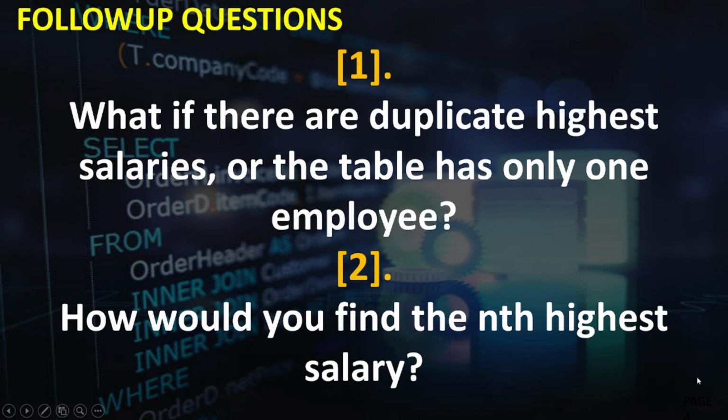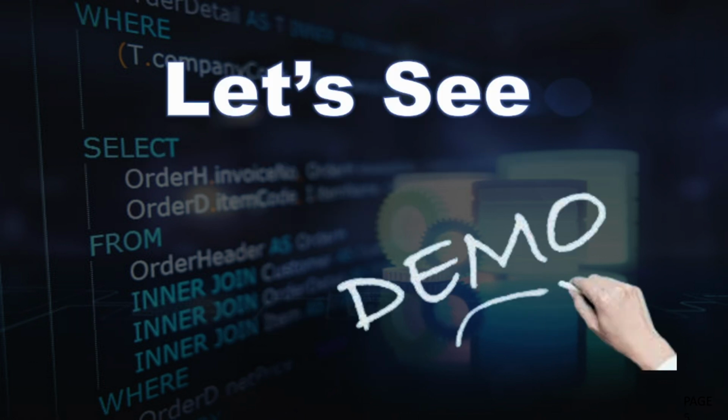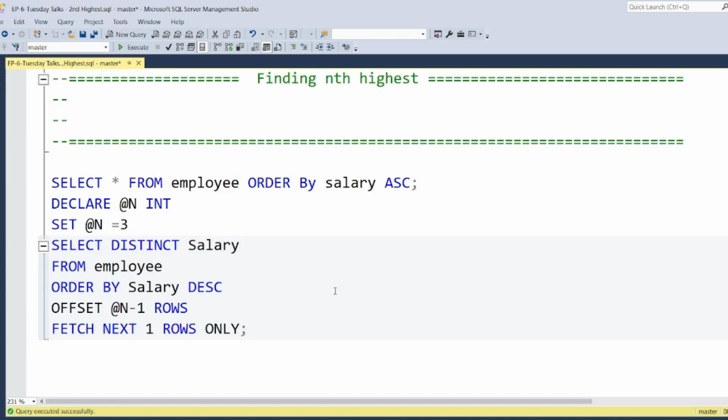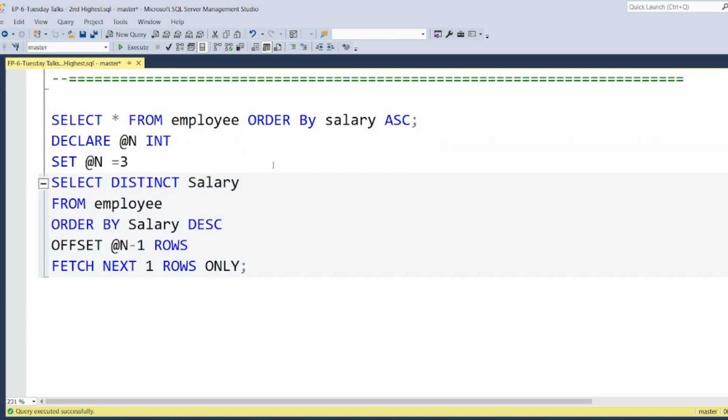I'm going to show you this in SQL Server Management Studio. So let's go and see the things in action. I'm in SQL Server Management Studio, and I'm going to use the same approach of offset and fetch next. Offset, you know, will skip that many rows, and fetch next picks up that many rows from the data set, right? It's pretty simple. I am declaring a variable int n, which is the nth highest salary. Whatever value you enter in n, that will give you the result.